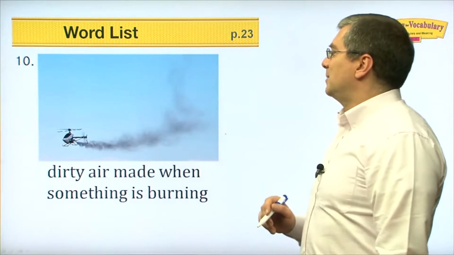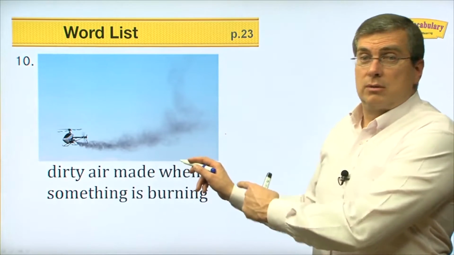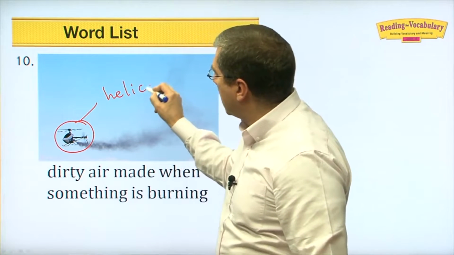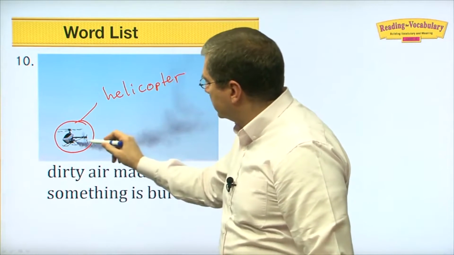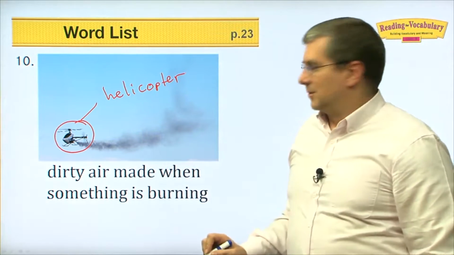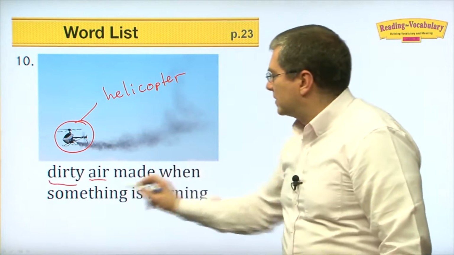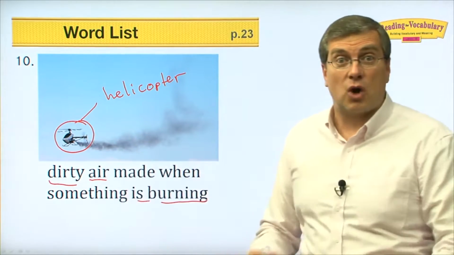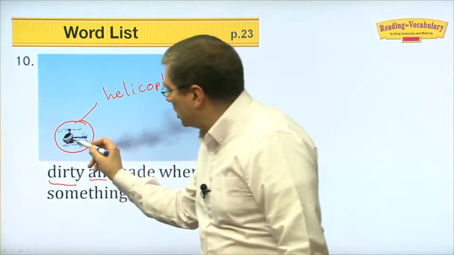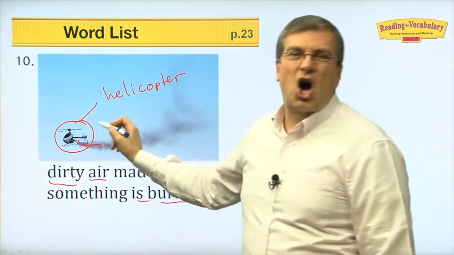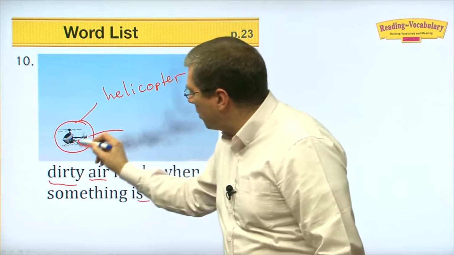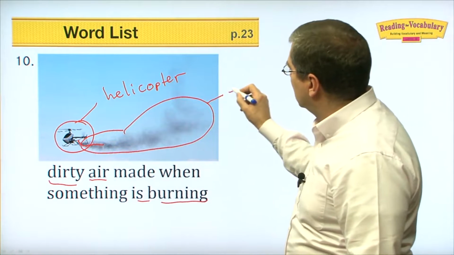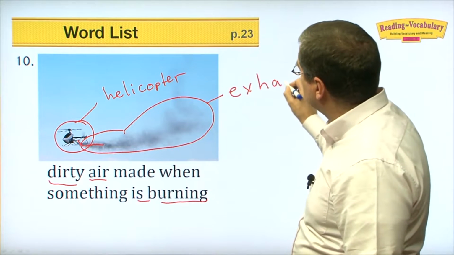Okay. Number 10. Uh-oh. Looks like trouble, right? Here's a helicopter, right? This, of course, is a helicopter. And it looks like it's doing something not good, right? Dirty air made when something is burning. So at first, when I saw this picture, I thought, uh-oh, the helicopter's in trouble. But no, it's not in trouble. It's the engine. It's the engine making the smoke. Cars do this too. What do we call this? What do we call this smoke? That's a kind of a difficult word. That smoke is called exhaust.